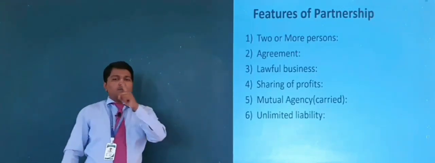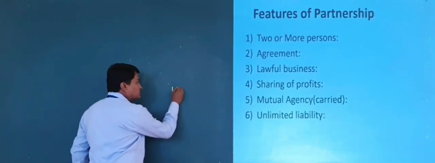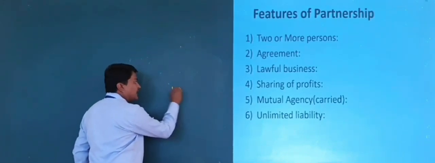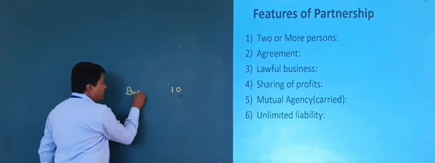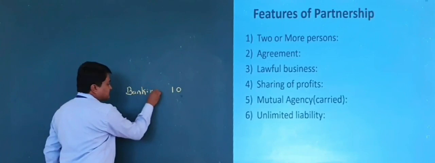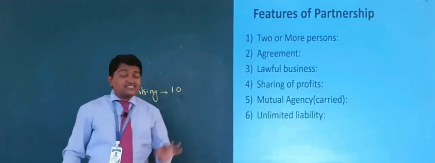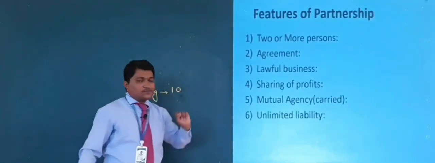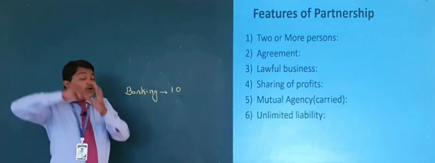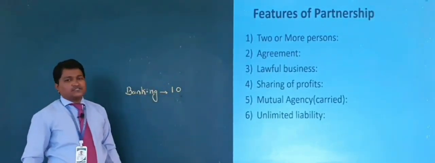More means, make it clear: if the partners want to form a banking business, what is the maximum number of partners?